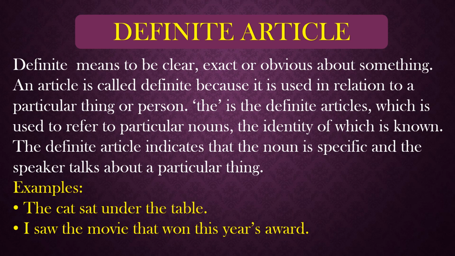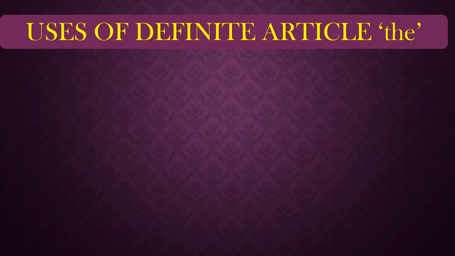So just look at the examples. The cat sat under the table. Here we are particularizing the cat, so we are using the in front of it, and the table as well. That particular table the cat is sitting under. I saw the movie that won this year's award. If I say I saw a movie, it could be any movie, but I am specifying that movie which has won the year's award. So in this case I will use the article the in it. Got it?